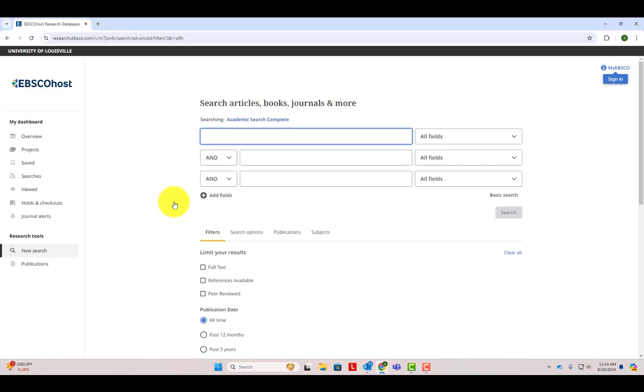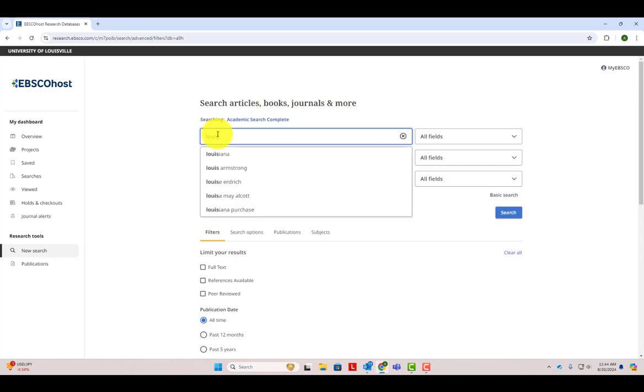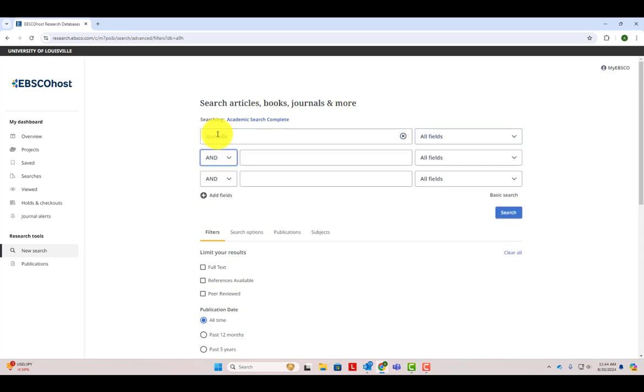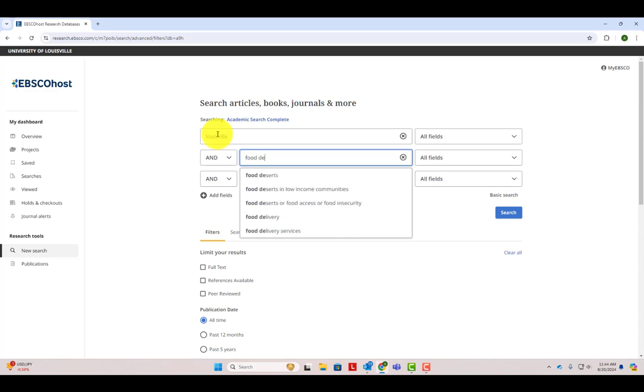In EBSCO Academic, one of the first things you'll notice is that there are multiple search boxes at the top of the page. This is why we developed our search strategy with a list of keywords. We'll enter one keyword per box. Let's try some searches. First, we'll put Louisville in the first box and food deserts in the second.